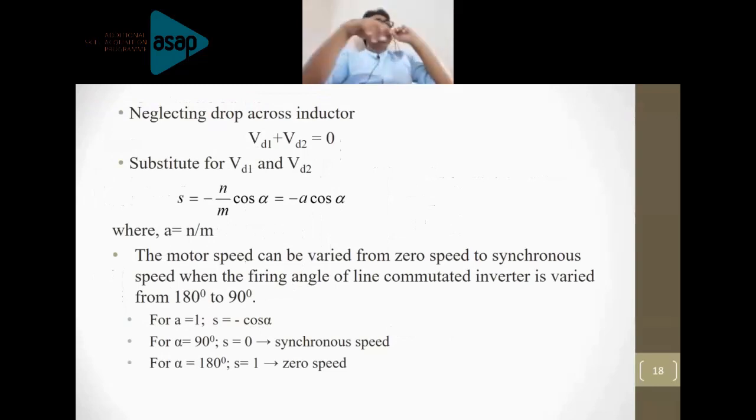The equations, you already know these equations. We are going to have a discussion further on these. What will happen when we vary alpha? If you recall the circuit, go back to slide number 14. Have a look at the circuit diagram. VD1 plus minus, VD2 minus plus. So the net voltage, if you neglect the losses, obviously VD1 will be equal to VD2, or you can say VD1 plus VD2 is equal to 0.